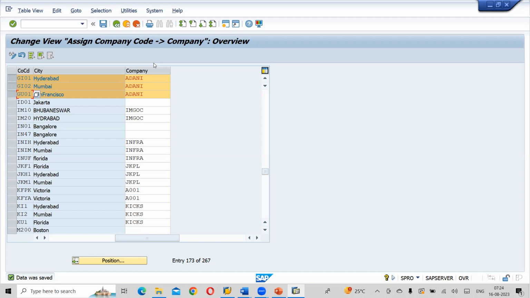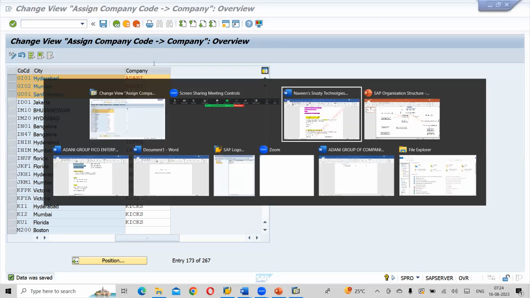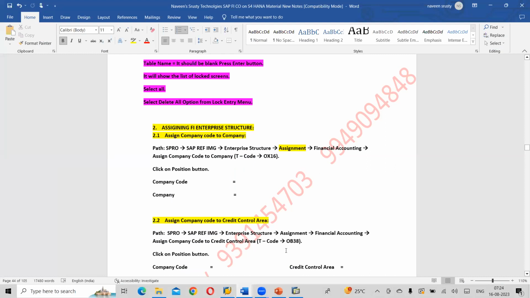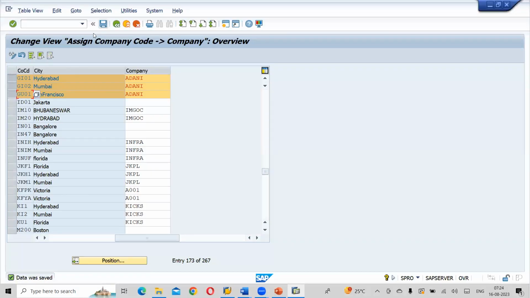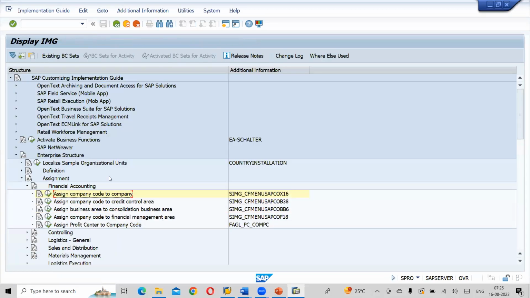Transaction code OB38. You can see here. So path same as above till financial accounting. From there, we need to select assign company code to credit control area, and transaction code is OB38. So here, click on save button. Once again, press back. You can see here, second step. OB38 is a transaction code.